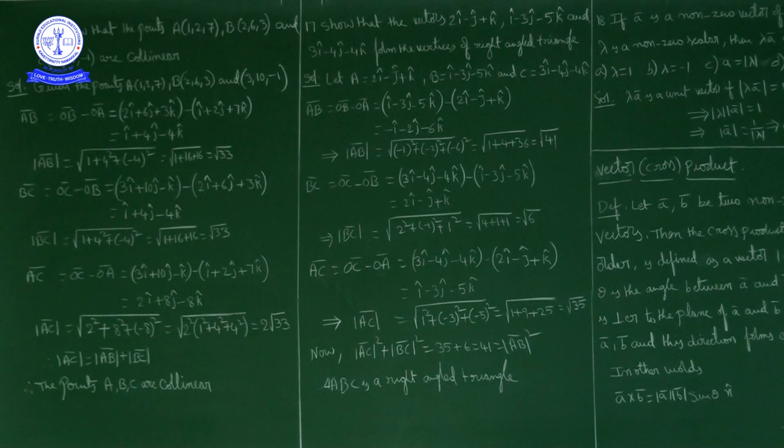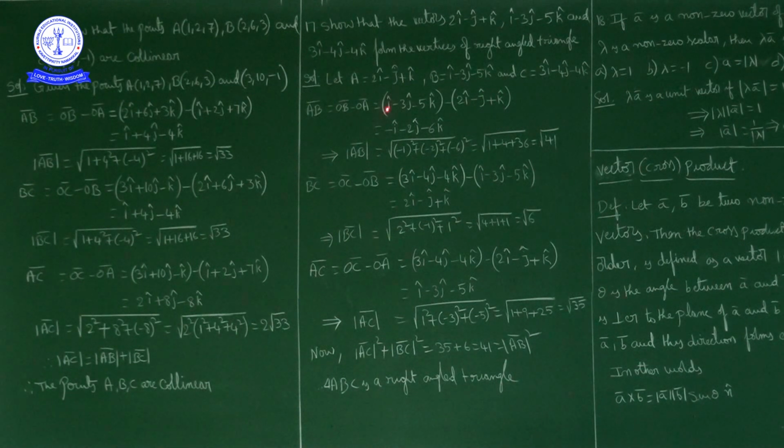Now sides of the triangle. AB bar, what can we write? OB bar minus OA bar. Now here OB bar is what? i cap minus 3j cap minus 5k cap, minus OA bar, which is 2i cap minus j cap plus k cap.